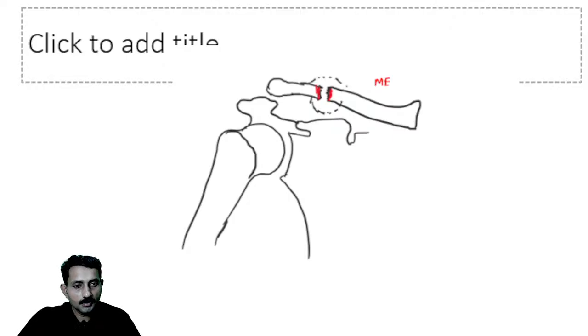This point is the weakest point of the clavicle. The fracture will happen usually at the weakest point. So the weakest point is the junction of medial 2/3 and lateral 1/3. So this is the commonest site of fracture. Now I'll ask you one question. If there is a fracture, how will the person present?